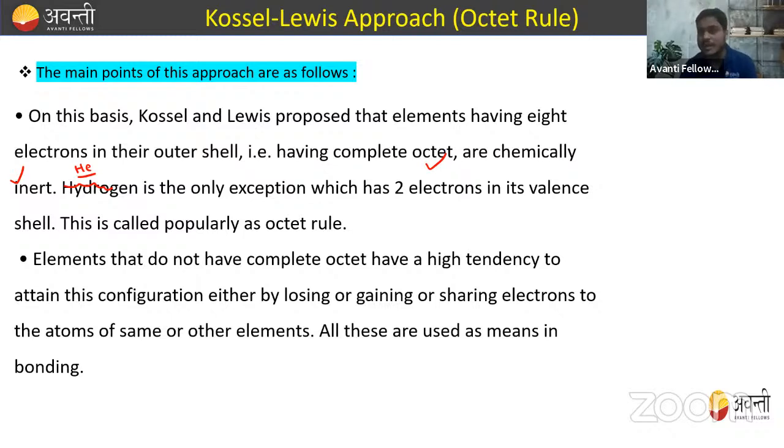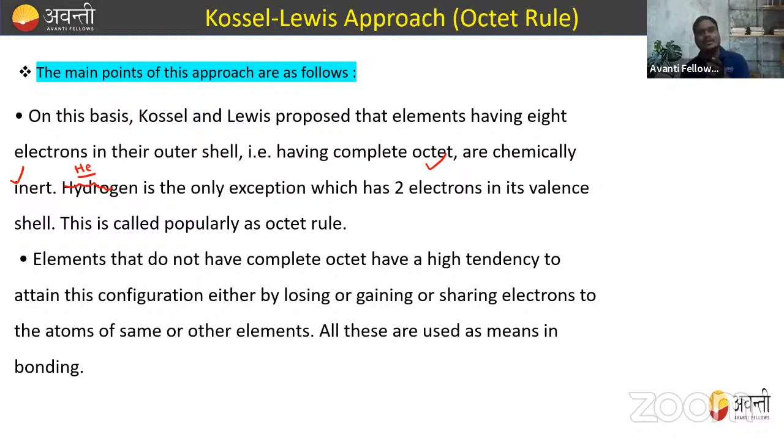This is why the octet rule came into the picture. Every element has a strong tendency to follow the octet rule. What is this octet rule? What is this inert gas? That is the noble gas, group 18 elements, having 8 electrons in their valence shell.